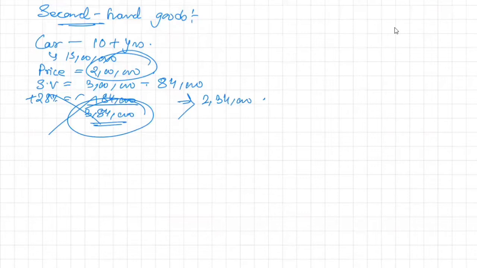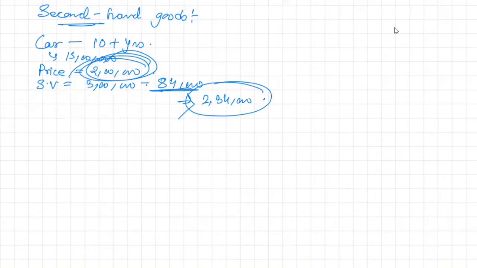Now you see, I purchased something at a value of 2 lakh, and what I received after sale is 2 lakh 34,000 after depositing the tax to the government. Now see, this example has not turned out as I thought. A 15 lakh car after 10 years, purchased for 2 lakh, selling price 3 lakh, I also don't think that is possible.